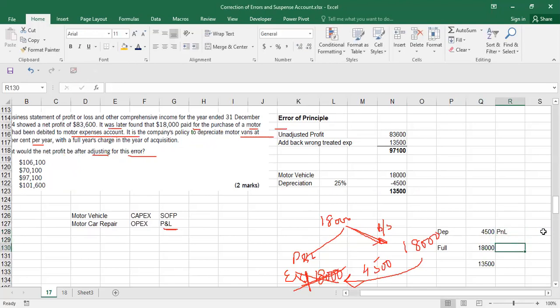But what you did, you took this into P&L, because when you took the full 18,000 into P&L, then this did not come in because you don't have an asset on the balance sheet. So instead of charging 4,500, you charged 18,000. So how much more did you charge to the income statement? That is 13,500. This concept I explained in much detail in your lecture video, the first video where I was explaining the error of principle. If you do not understand the concept, I would suggest that you go back and watch the video again.